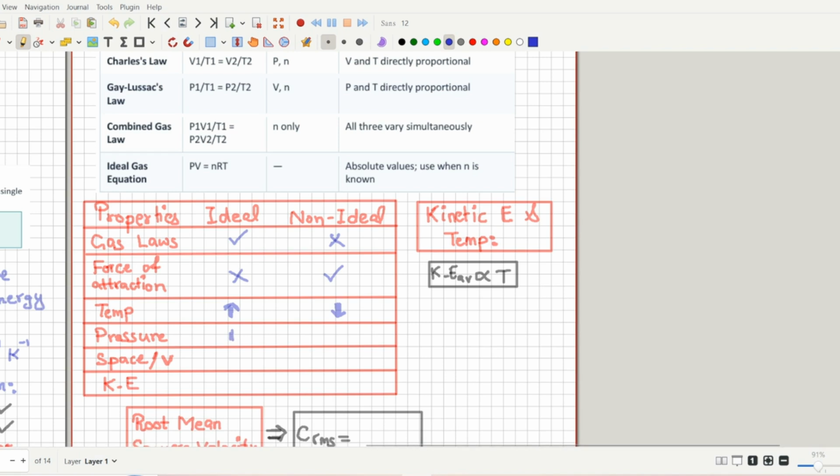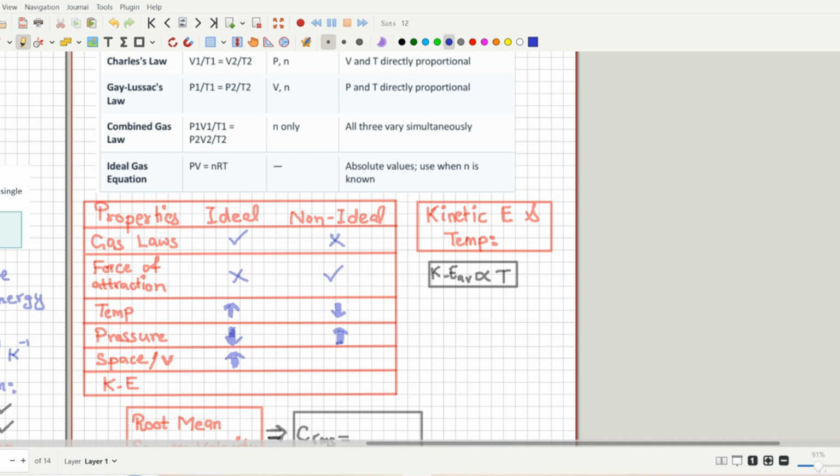If you decrease the pressure, then atoms will remain away from each other and the gas will remain ideal. And if you increase the pressure, the atoms will come close to each other and they will be converted into a liquid. What about volume? For ideal gas, the volume is really high. Why is that?